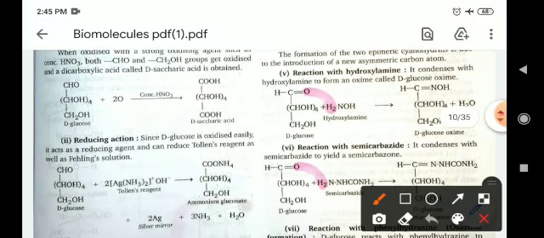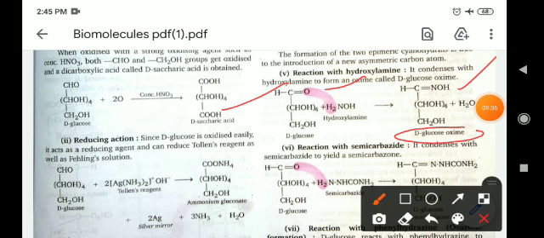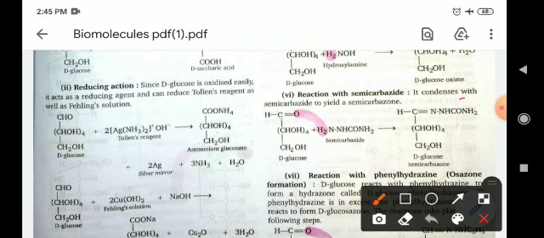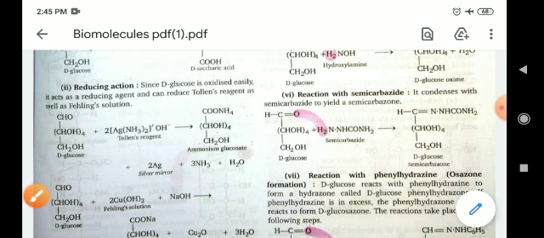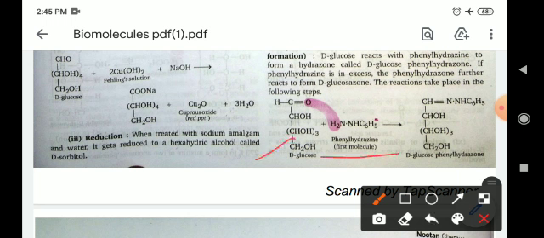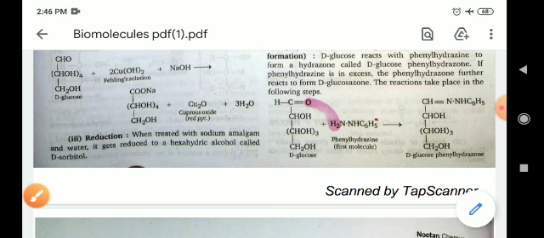Reaction with hydroxylamine, NH2OH. When glucose reacts with this, water will be removed and this group will attach to this group and D-glucoxime will be formed. Reaction with semicarbazide, water will be removed and the remaining group will attach to this group and this is known as the semicarbazone. Now reaction with phenylhydrazine, NH2NHC6H5. When you react glucose with phenylhydrazine, water will be removed from here, and this phenyl group will attach to this and form glucose phenylhydrazone compounds.